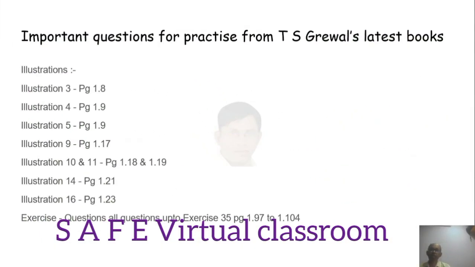Important questions for practice from T.S. Grewal's latest books. Illustrations: illustration 3, page 1.8; illustration 4, page 1.9; illustration 5, page 1.9; illustration 9, page 1.17; illustrations 10 and 11, pages 1.18 and 1.19; illustration 14, page 1.21; illustration 16, page 1.23. Exercise questions: all questions up to exercise 35, pages 1.97 to 1.104. So keep it as a target and work out all the problems.